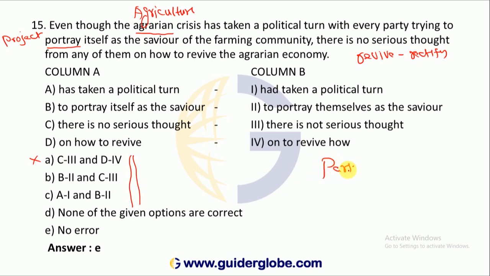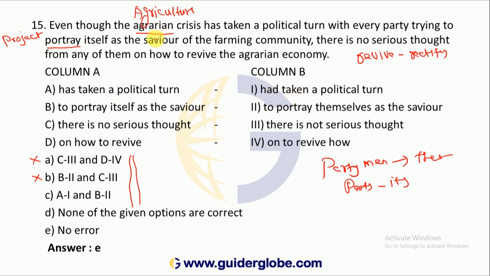Party people, political party people, then themselves will come. Party, that means itself only it will come. That means B2 repair is nothing, not required. Then A is to be replaced with 1. "Has taken a political turn." "Had taken a political turn."